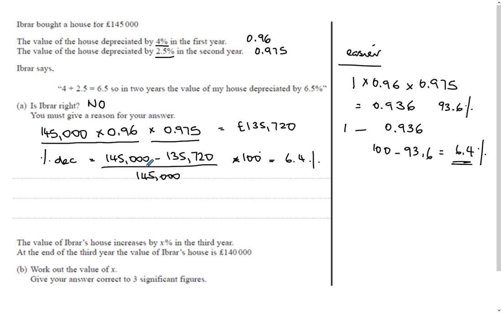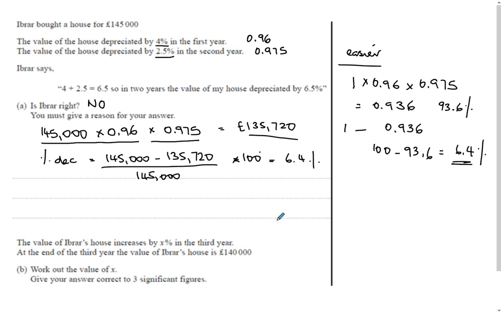Okay, the value of the house increases by x% in the third year. At the end of the third year, the value is 140,000. This method seemed to be the best way because at least we've got the value at the end of the second year.